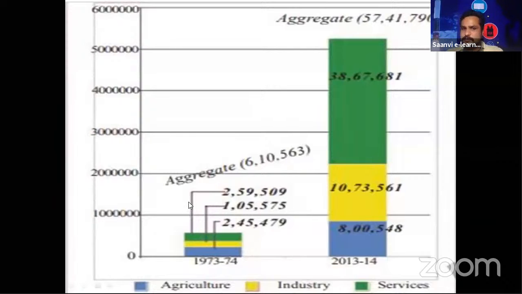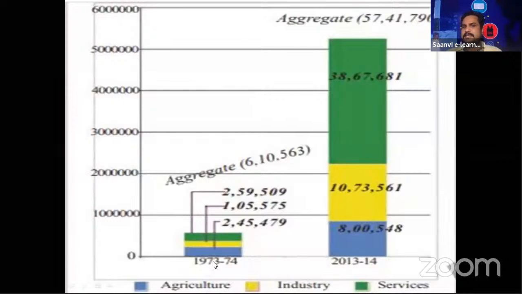Here you see green, 2,59,509, and next 55,007. I am unable to see these figures properly in this graph. Now see the comparison, what is the difference?